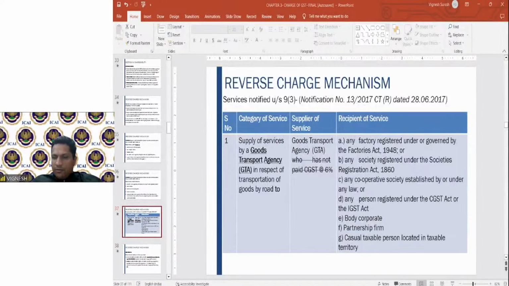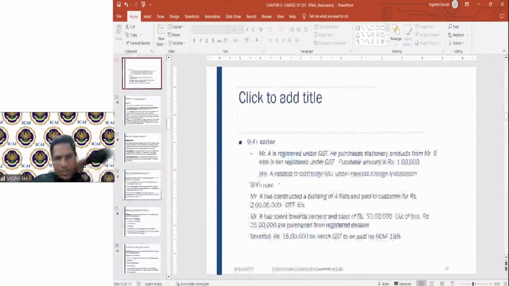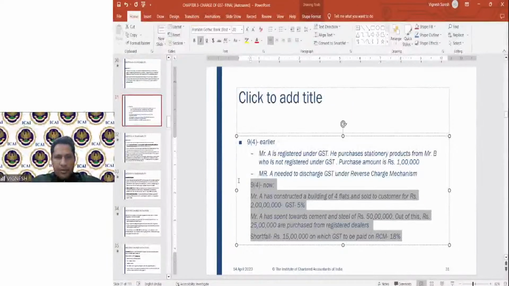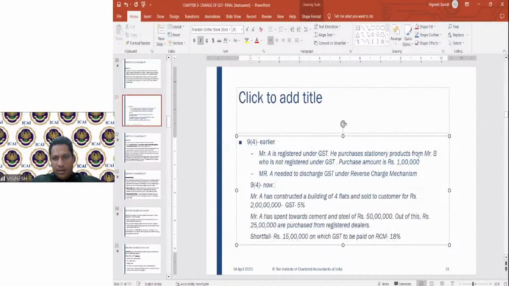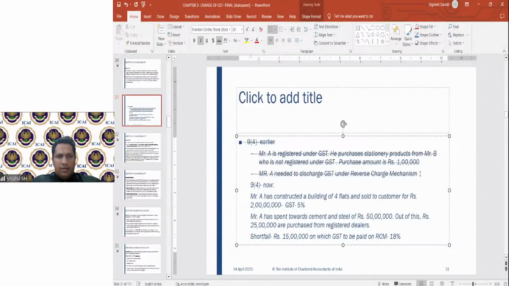So 9 subsection 4, the second example you have told is not clear. Please explain once again. No problem. Let us go there. Till it is clear, I will not leave. See, I hope you are talking about this example, Sriram. I hope this is clear. This was what it was earlier. Now this provision is not there. Don't get confused. I'll just strike it. This provision is no longer there. This is just for your understanding of what I've said.